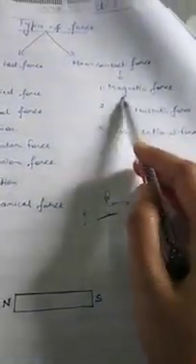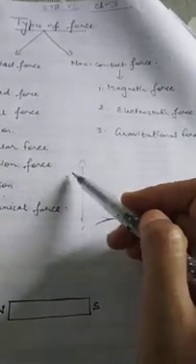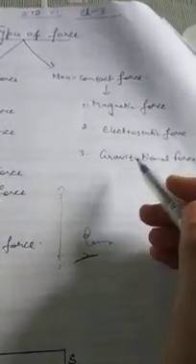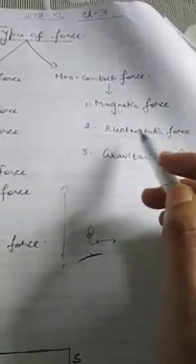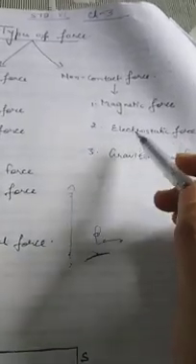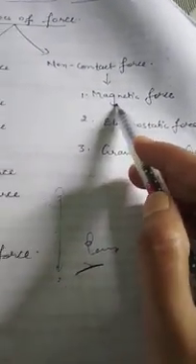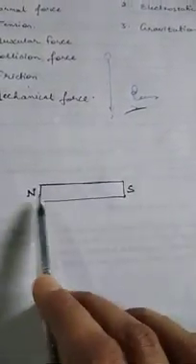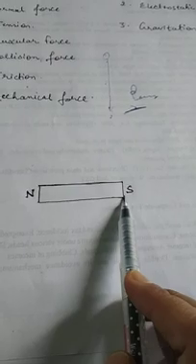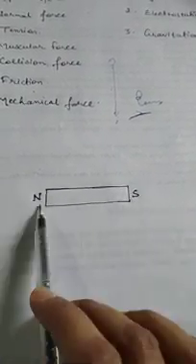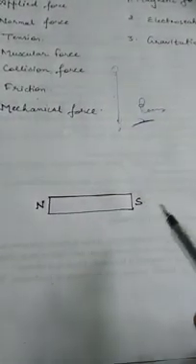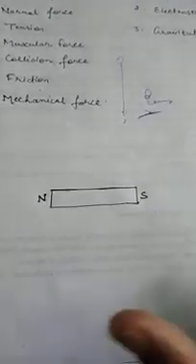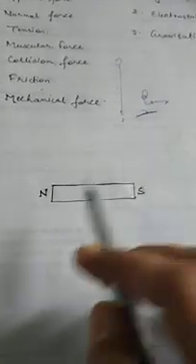And a magnet can exert force on another magnet also, and on any other metals like iron, nickel, cobalt. If you keep two magnets together, one magnet can attract another magnet. And there is one more fact about the magnet, that in each and every magnet there are two poles, north pole and south pole. And if the interaction between two magnets is attractive, then it means the two different poles are close to each other. And if the magnets are not getting attracted, it is repelling, it means that the two poles are the same.